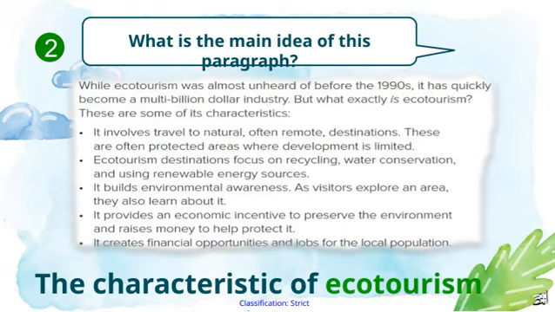Another important aspect is active conservation. Ecotourism often supports conservation efforts directly through park fees or community projects. Overall, these characteristics make ecotourism a more mindful and beneficial way to explore the world, aligning perfectly with our broader goal of promoting sustainable travel practices.